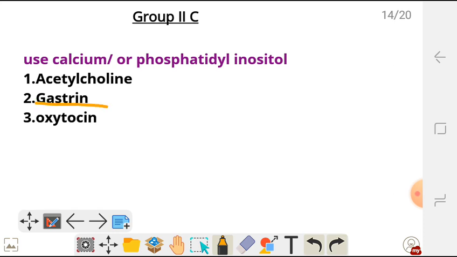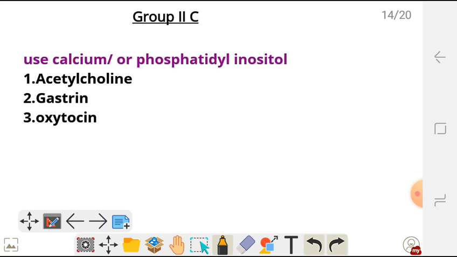Okay, so gastrin is produced in the stomach. It is involved in the secretion of hydrochloric acid. Acetylcholine also is involved in muscle contraction, which will lead to calcium influx inside the muscle tissue, which will lead to contraction.